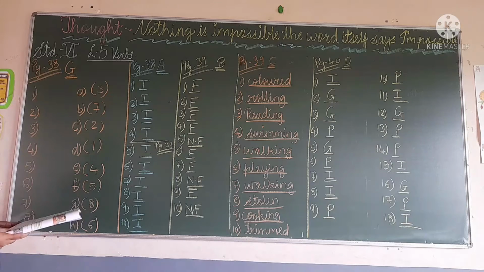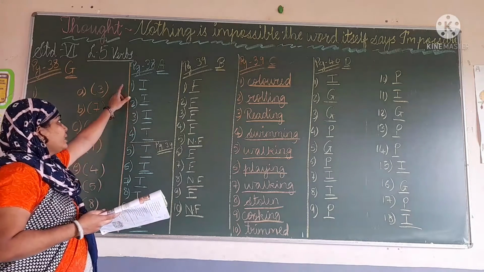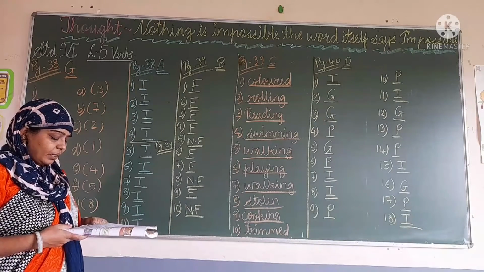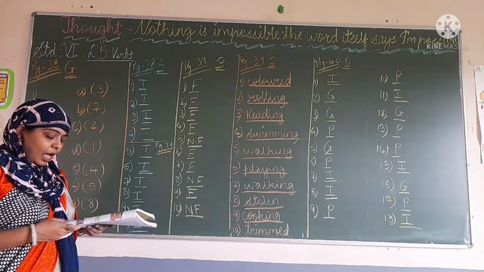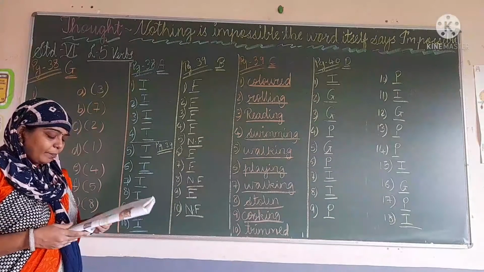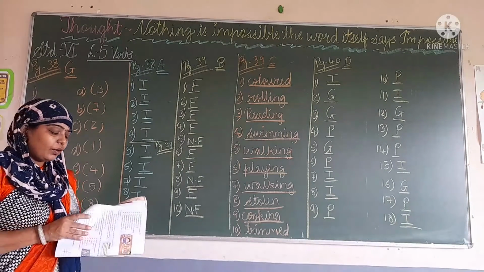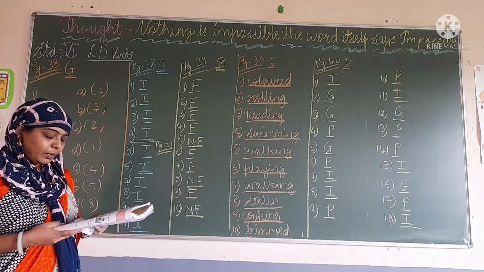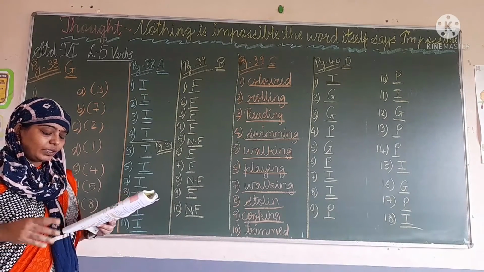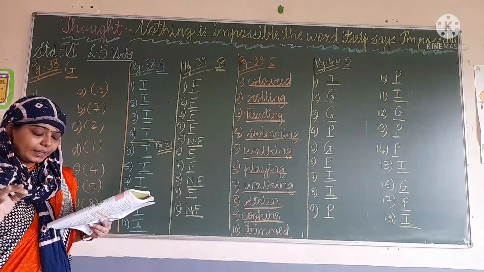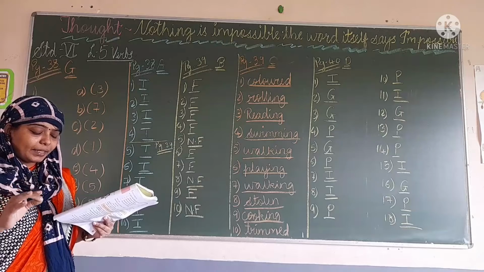Okay, after that question, that is of page number 38 A1, identify whether the underlined verbs are transitive T or intransitive I. If the words are transitive, what we have to do? In a transitive verb, the verb is used with an object, a person or thing, affected by the action.